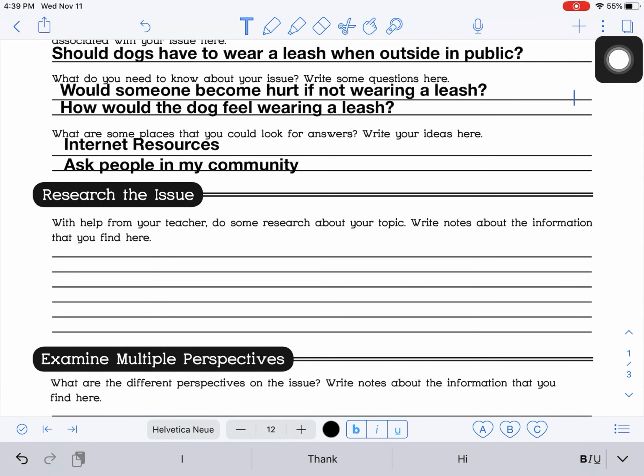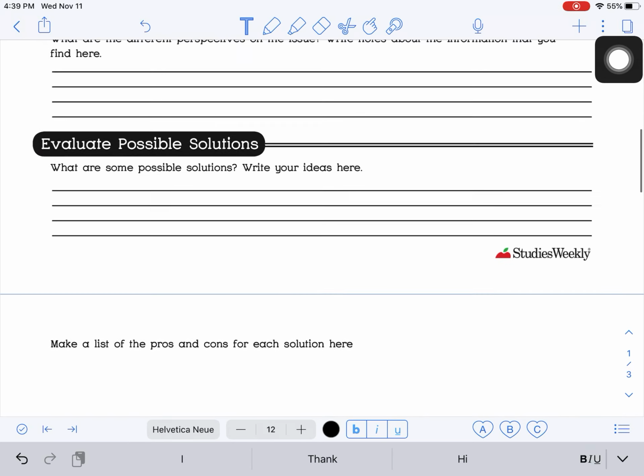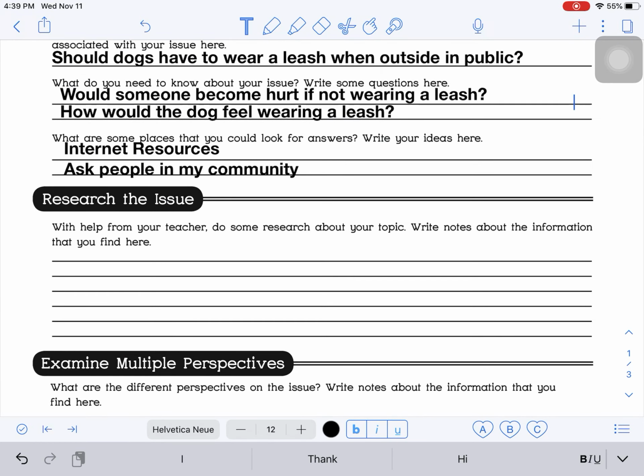The last thing we're going to do today, like I said, we're not going to finish this paper today, but we are going to talk about researching the issue. So do some research about your topic. Write some notes about the information that you find here. So in this passage here, I am just going to do some research and I am going to add some information about my issue here.